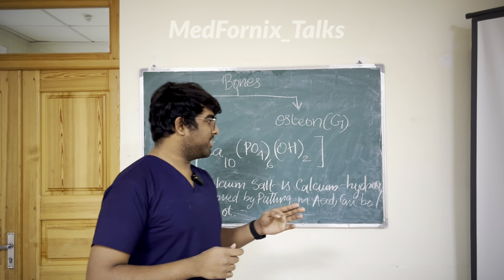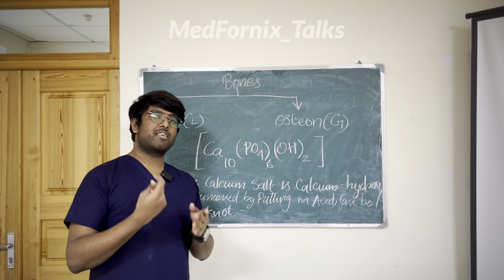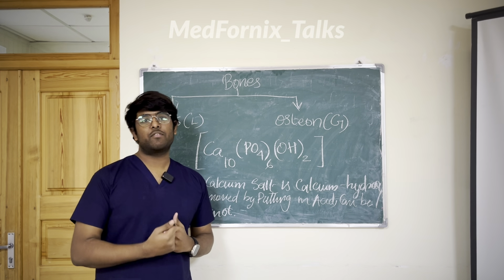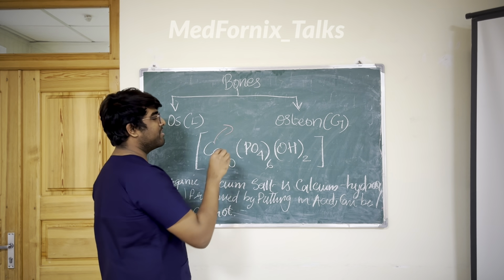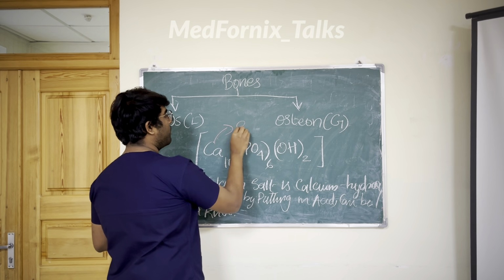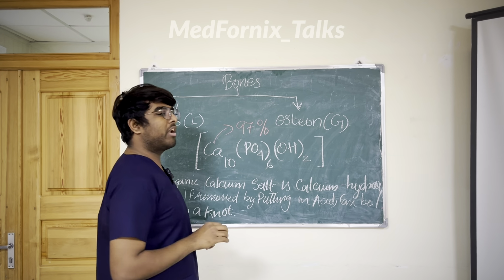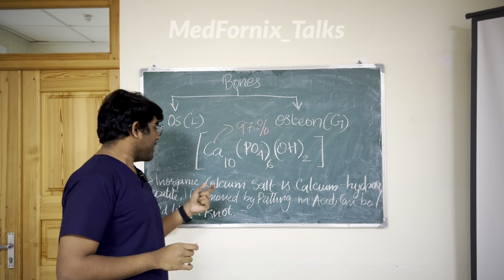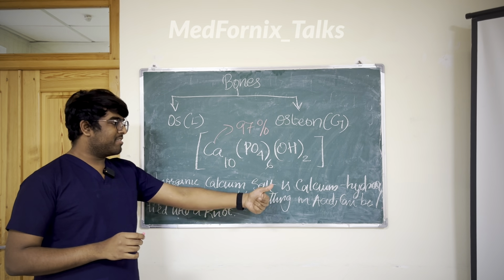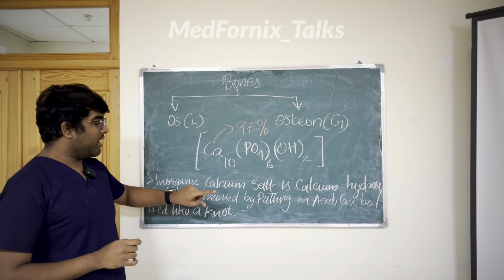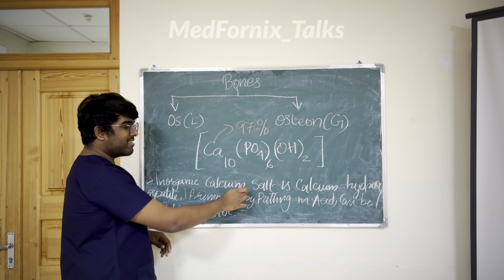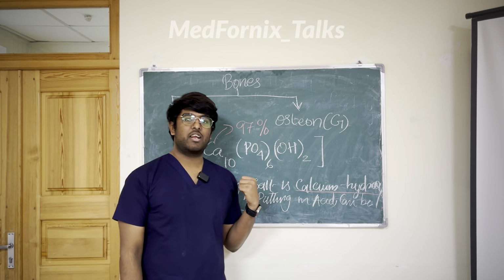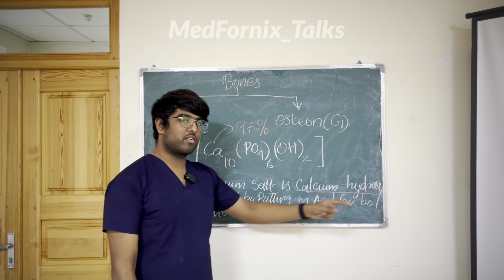So you can see that I have written something here, and I told you that bone is the toughest part of our body, and we already know that bone is made of calcium and phosphorus, right? So you can see here the calcium in our bone is around 97%. In a bone, 97% consists of calcium and phosphorus. Always remember 97%. And the inorganic calcium salt is calcium hydroxyapatite, okay? I hope you understand, the inorganic calcium salt which is present in the bone is calcium hydroxyapatite.